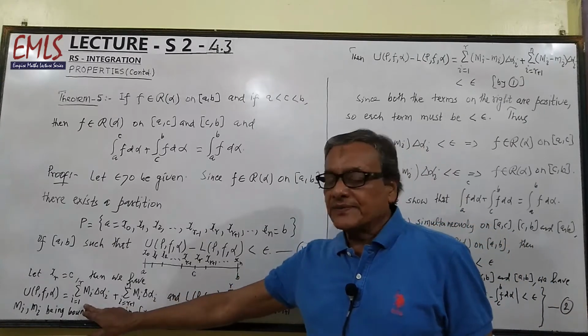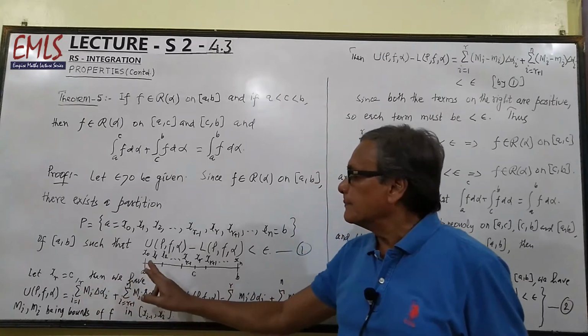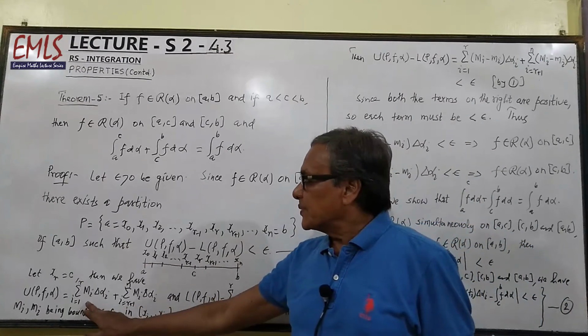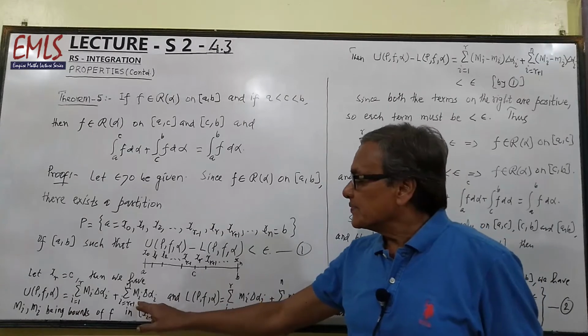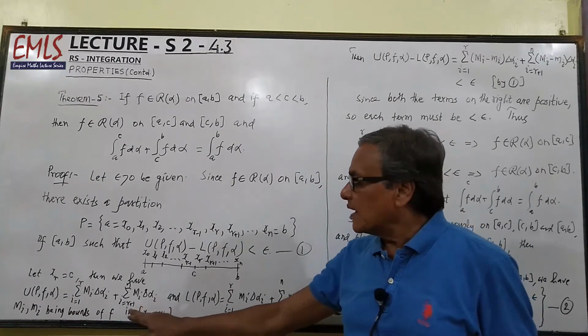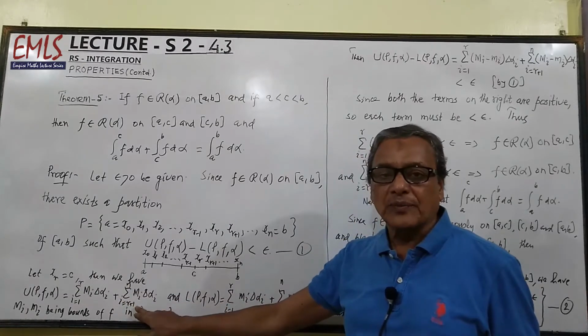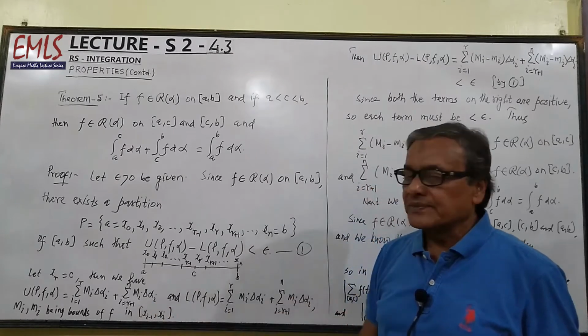For the first part, i will range from 1 to r, so this is sigma i equal to 1 to r of capital Mi delta alpha i, plus for the second part, i ranges from r plus 1 to n, so sigma i equal to r plus 1 to n of capital Mi delta alpha i.